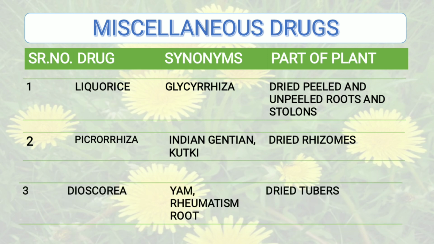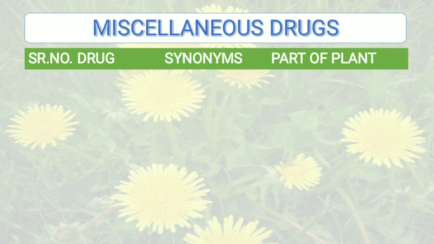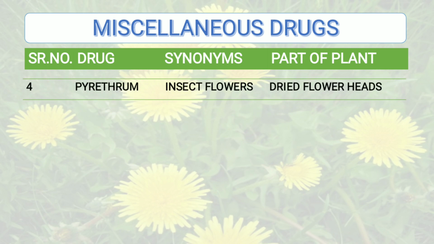Then the next drug in the same category is Dioscorea. Synonym of the drug is yam or rheumatism root, and part of the plant that is used is dried tubers. The next drug in the same category is pyrethrum, and synonym of pyrethrum is insect flower, and part of the plant that is used is dried flower heads.